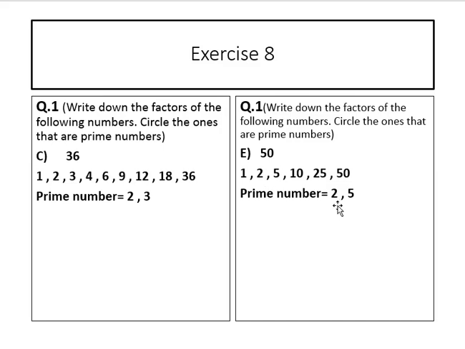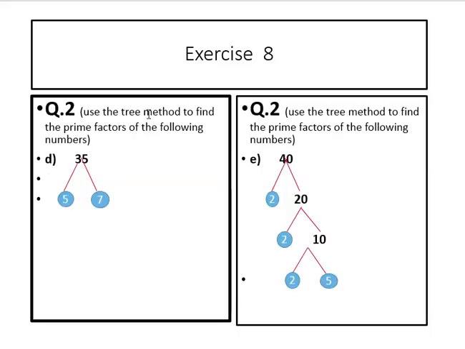2 and 5, these are numbers that are divisible only by themselves. Exercise 8. Question number 2. Use the tree method to find the prime factors of the following numbers. Part D, 35. 5 sevens are 35. 5 is a prime number and 7 is a prime number. Two numbers that are divisible only by themselves. 5 and 7 are the prime numbers.